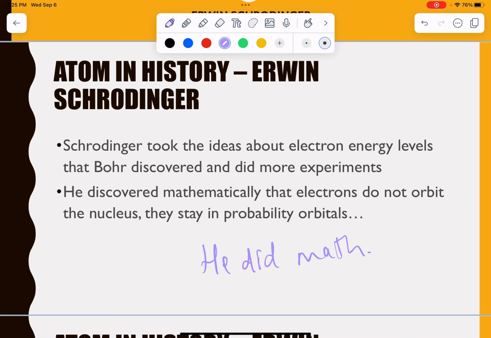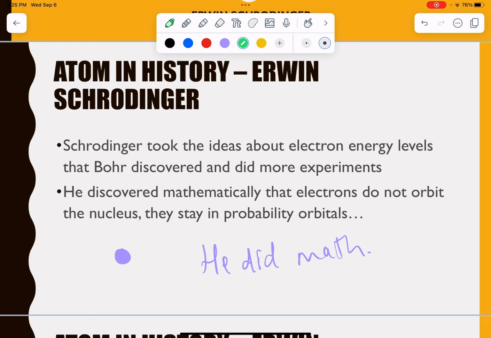And basically proved that mathematically the electrons in an atom are not orbiting around the nucleus like Bohr said. Because one of two things would happen. So if this is my nucleus and I have my electrons orbiting around, he said either the electrons would circle in and crash into the nucleus, or they would spin and get faster and faster and faster and eventually fling off. And if either of those things happened, the electrons would not be with atoms, and we wouldn't be able to study them and analyze them, but we can. We can see that electrons exist and they are there.